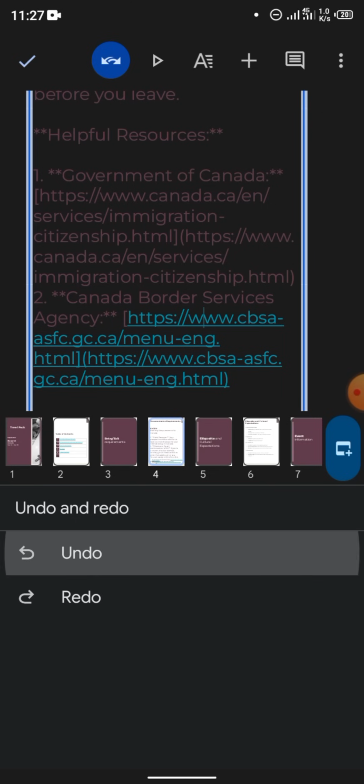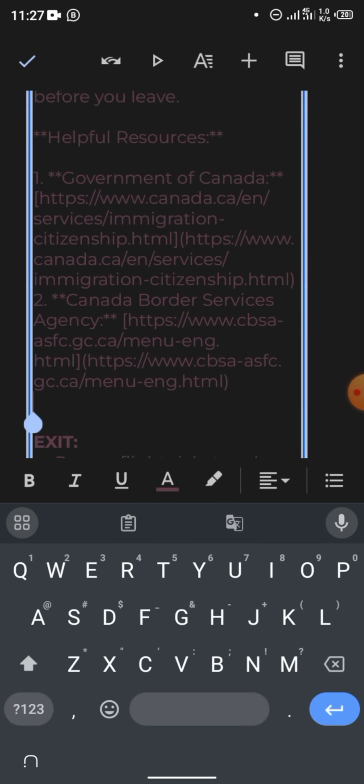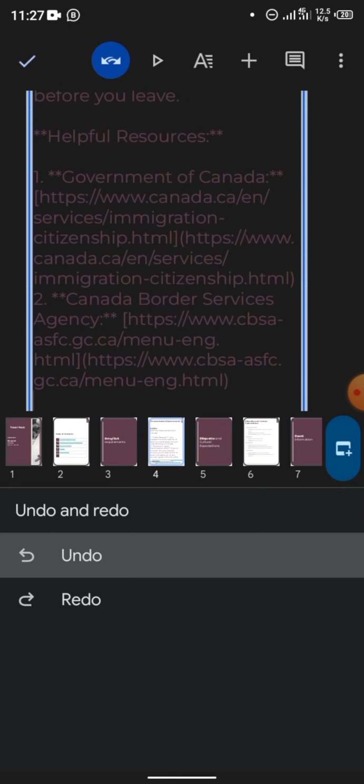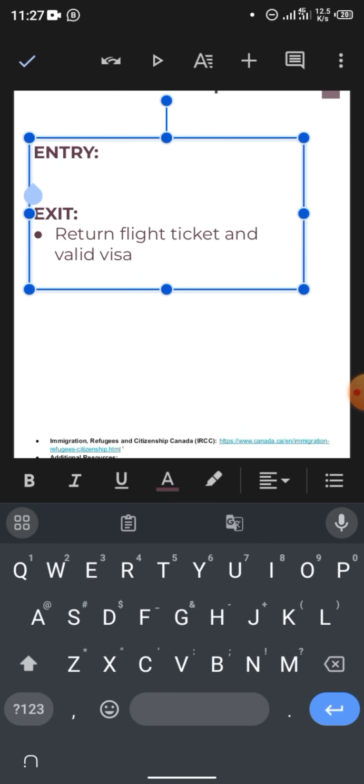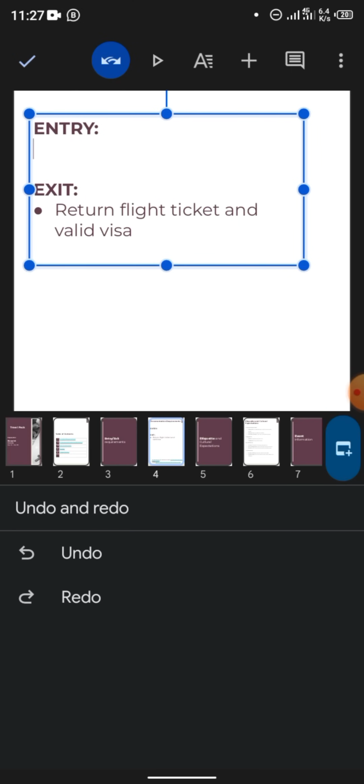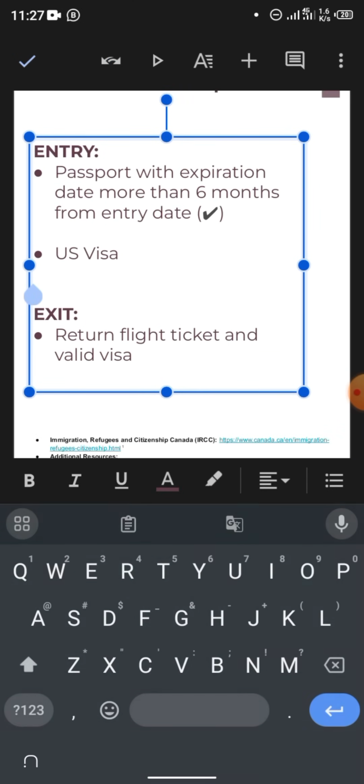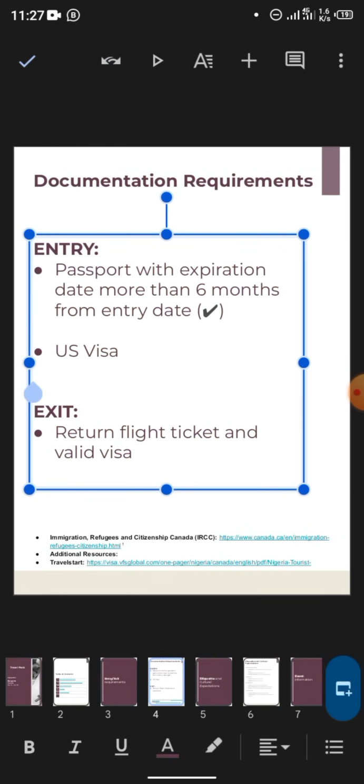It's better if you have a notepad. You should have a notepad on your phone. Paste it on your notepad and copy. Undo. Paste it on your notepad and copy the entry requirements from that text that we copied from Gemini. You copy it and what you paste it here.